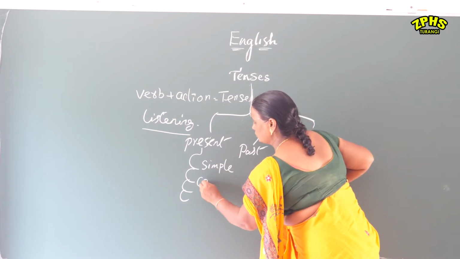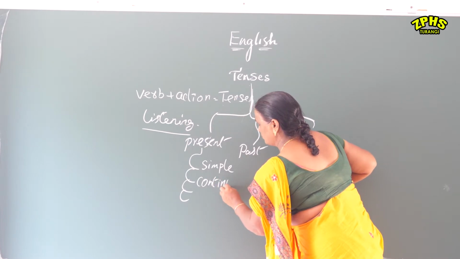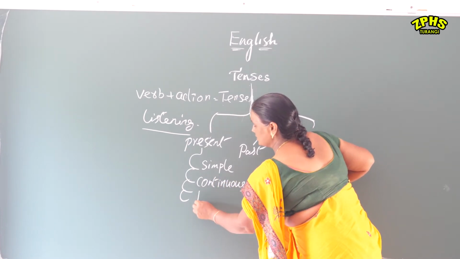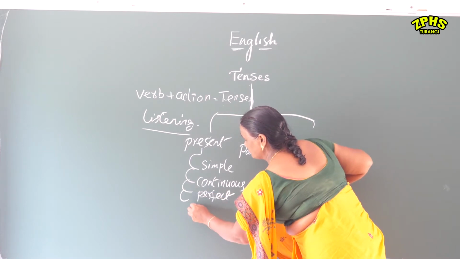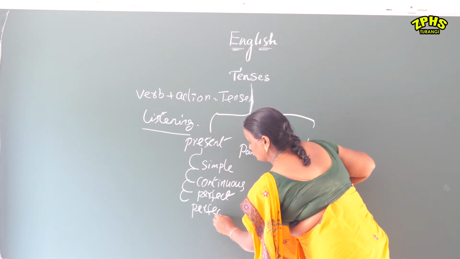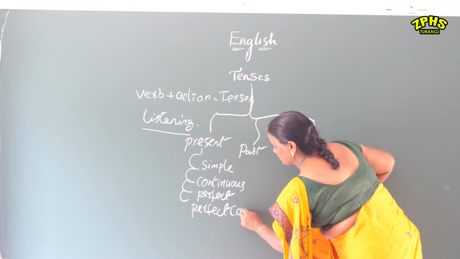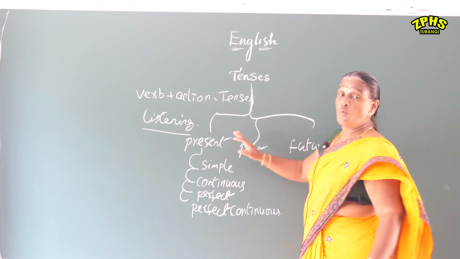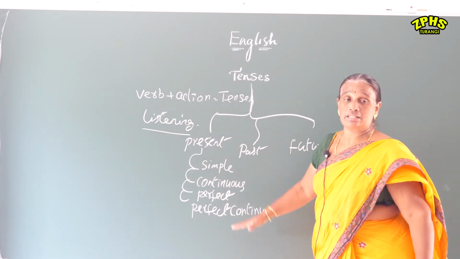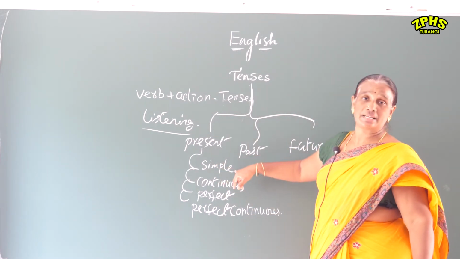Simple, continuous, perfect, perfect continuous. Now we go through all these tenses in detail. The first is the present tense.